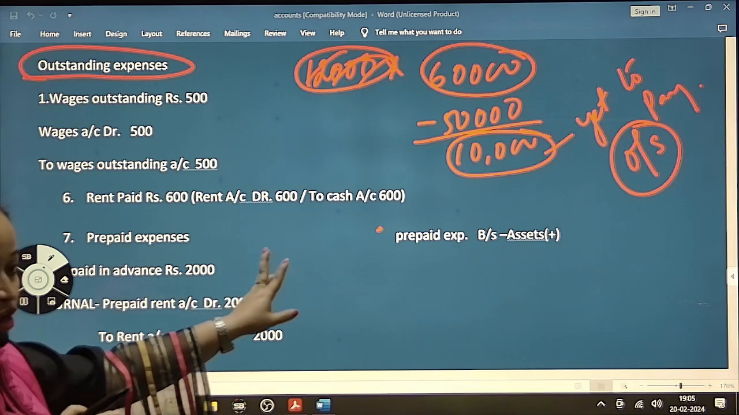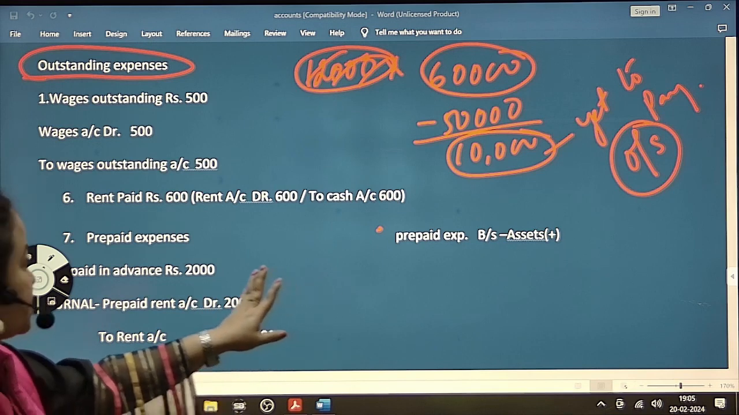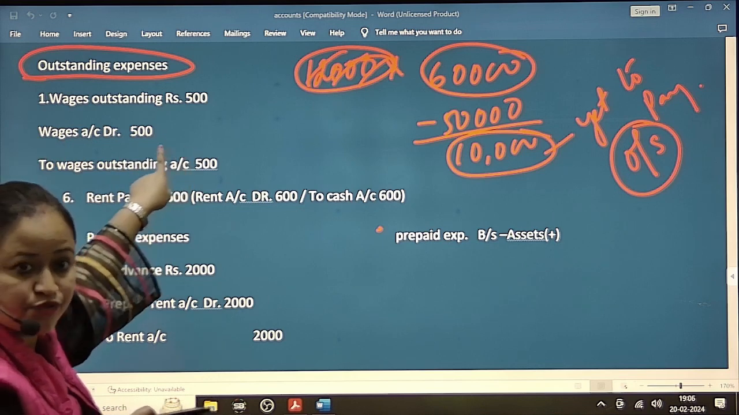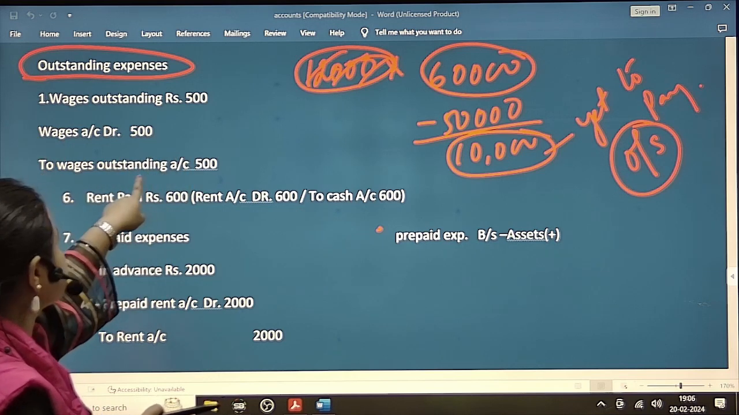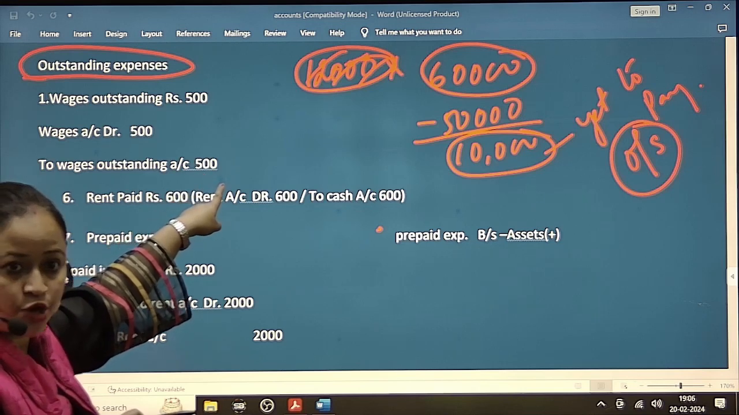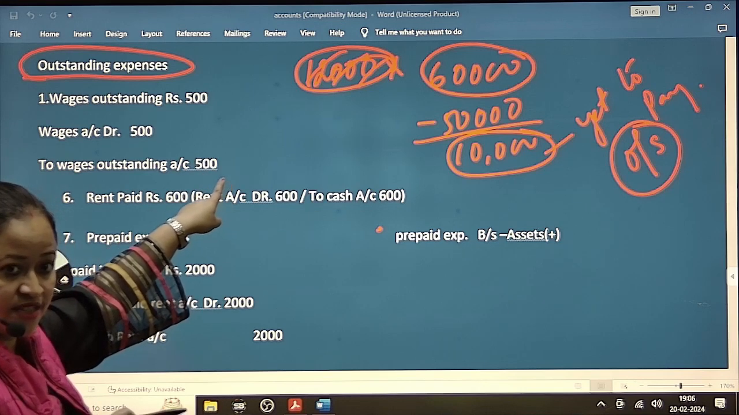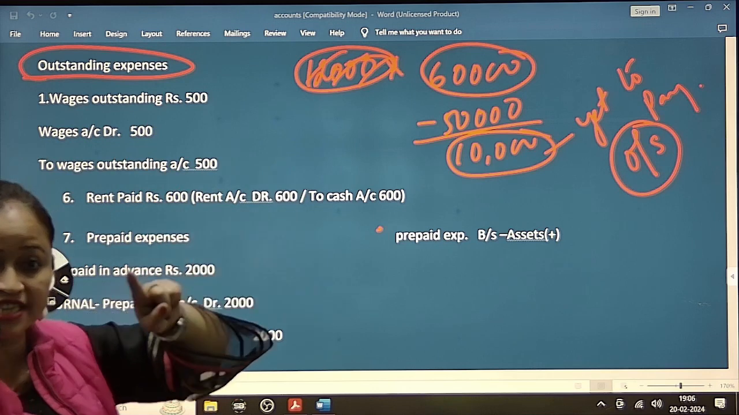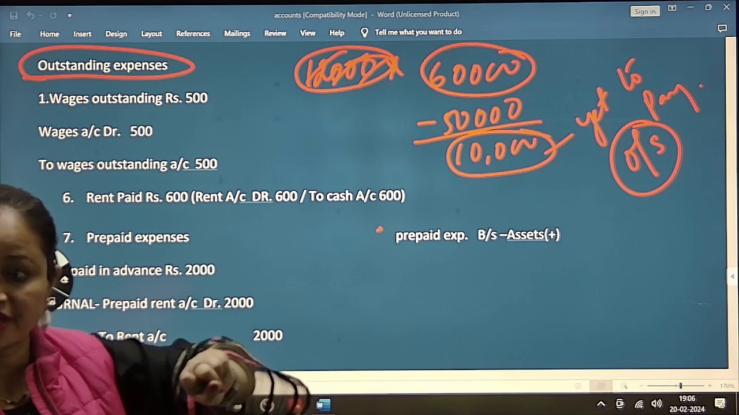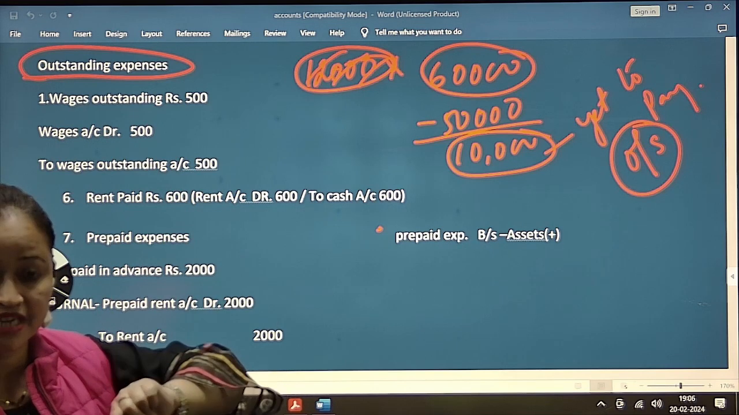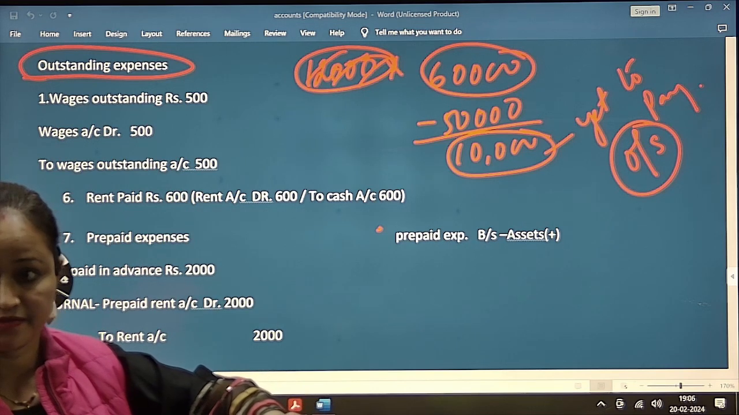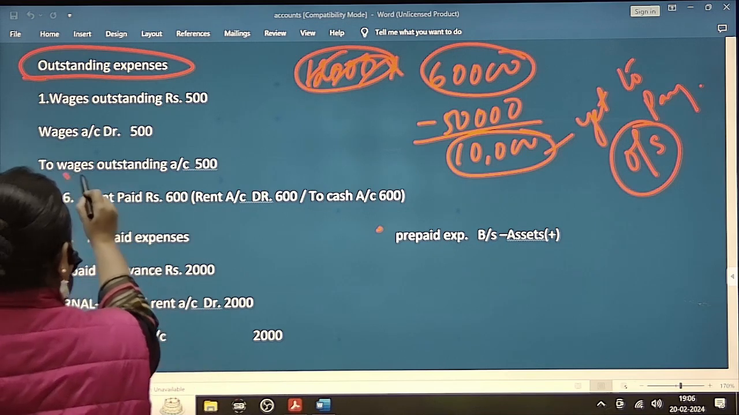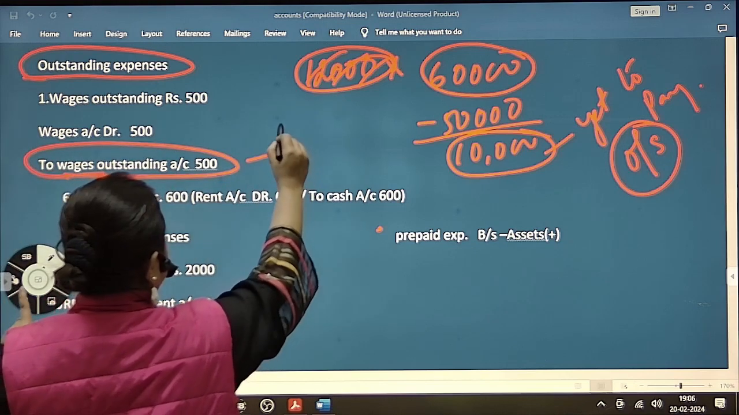Now outstanding, have we paid? We have not paid, then it will be wages account debit. We have to pay wages, but we have not paid. So we will write to wages outstanding account 500. If journal entry is wages paid rupees 500, then wages account debit to cash account. Salary paid rupees 500, salary account debit to cash account. But wages outstanding, so that is wages account debit to wages outstanding account. So this 500 outstanding will go to liability side.